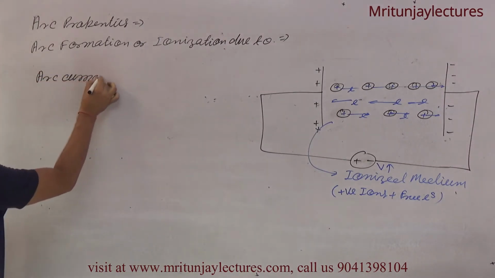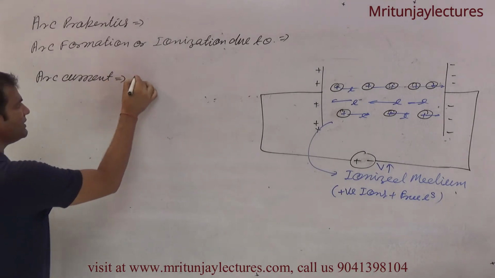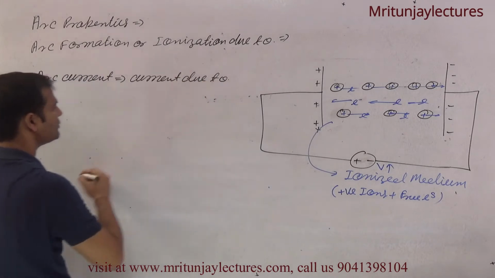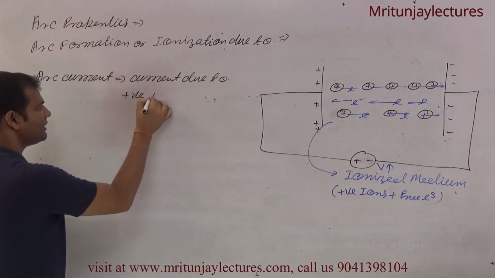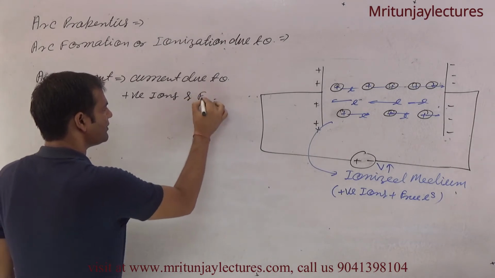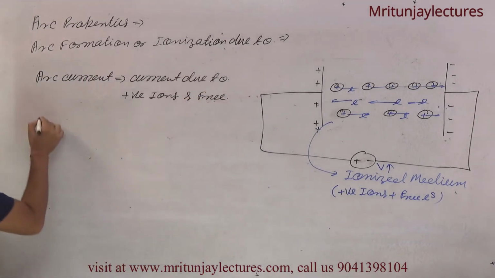Arc current, you can say, is the current due to positive ions and free electrons. Clear?